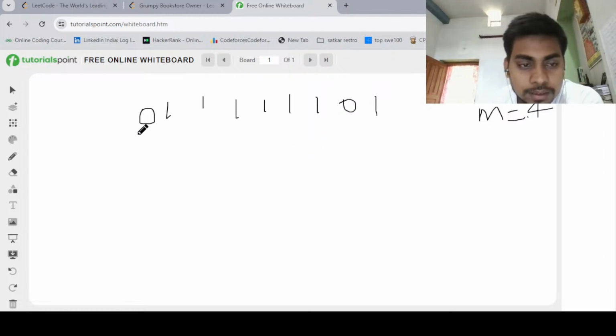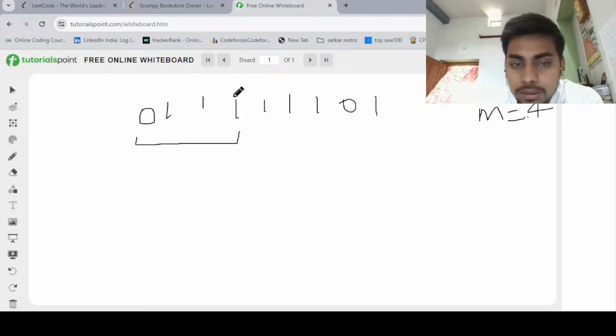So if we take this window, what will happen here? There are three windows. So we will take the corresponding values of this one and this one, and we store them somewhere, right? And now what we will do? We just slide our window by one place. So now the window looks like this.